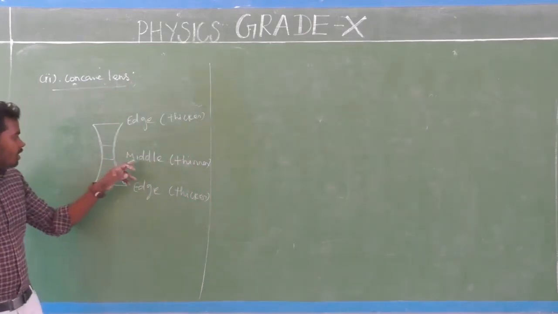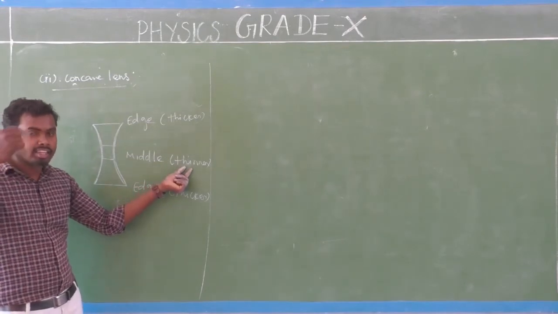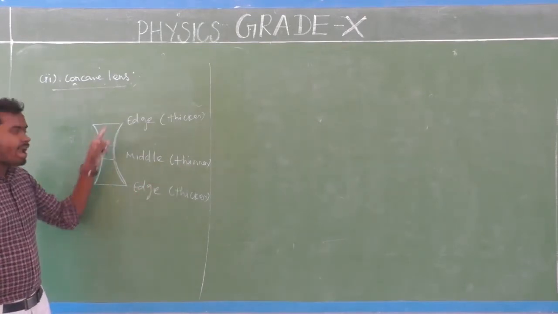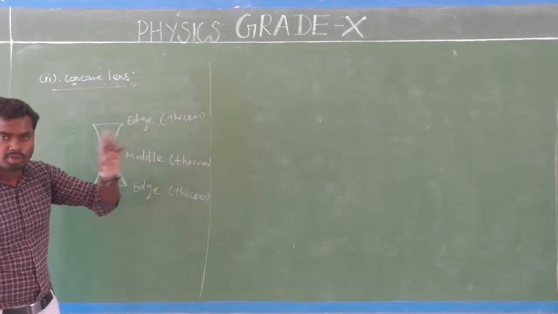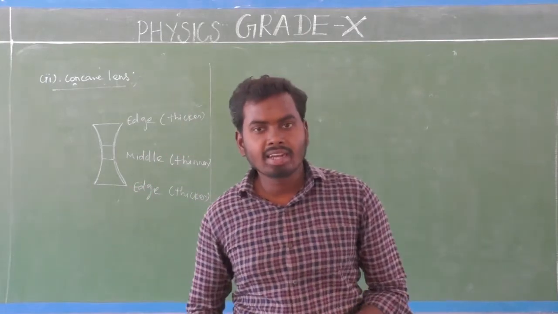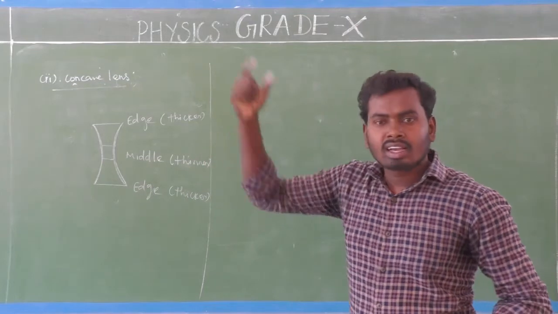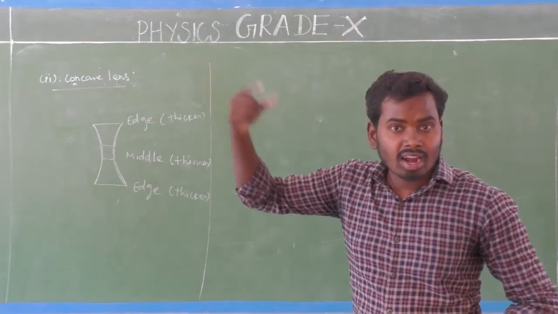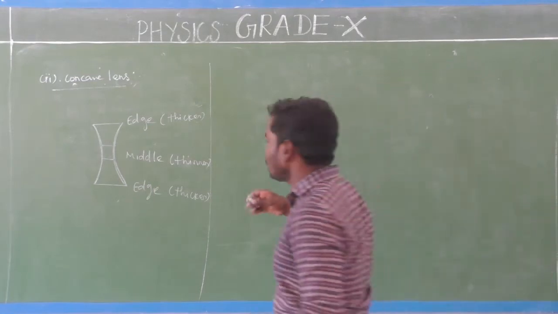So the middle part is thinner, which means less thickness, and the edges have high thickness, which means they are thicker. It's very simple. That is called a concave lens. So a lens that is thinner at the middle but thicker at the edges is called a concave lens. I'm going to write here. Look here.